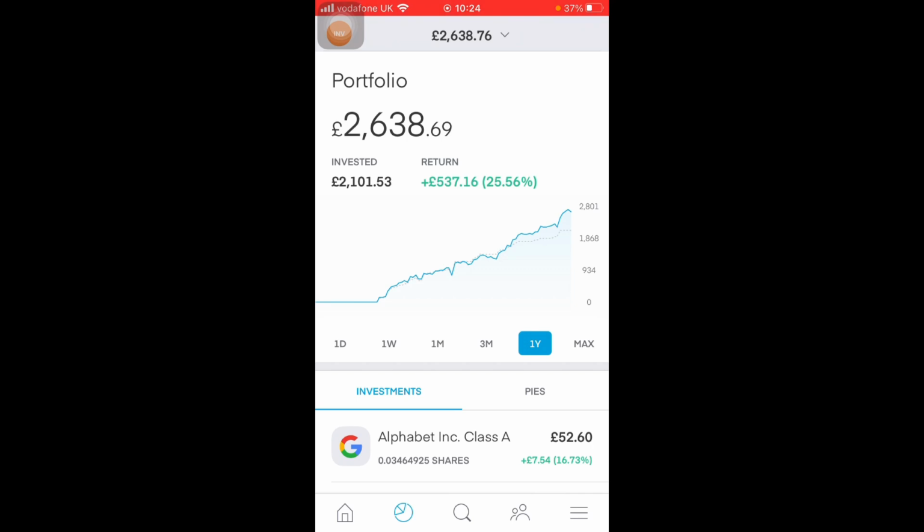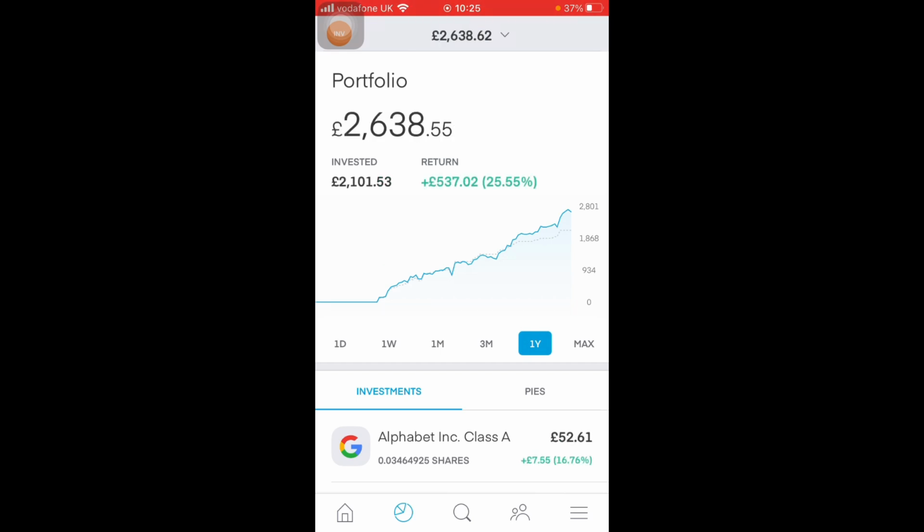that I've received and instead utilising those free shares as investment return, because in essence that's exactly what they are. You'll be able to see that at the moment the total value of my portfolio sits at around £2,638, and it's showing me as up just over 25% with a total return of £537.18. I'll save a detailed breakdown of this for a future portfolio update, but there you can see where my portfolio sits at this present moment.